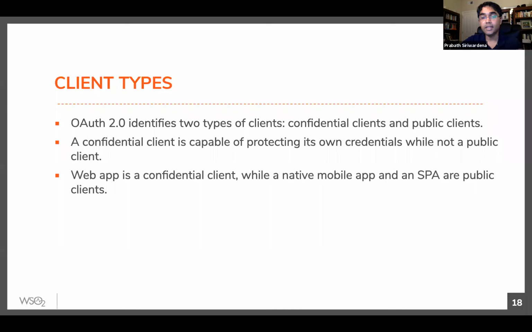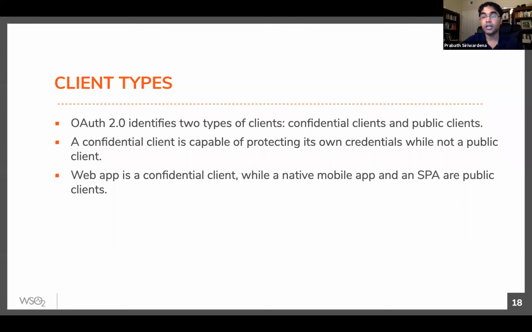But if you take a single page app, it always runs on the browser. Anything in the browser, the end user can see. So those applications cannot securely store any credential. So those are called public clients. Same for the native mobile apps. You cannot store anything securely in a native mobile app. You can hide it, you can make it harder, but still, someone having root level access to the mobile device can discover all those keys. So native app, SPA, all are known as public clients, right?